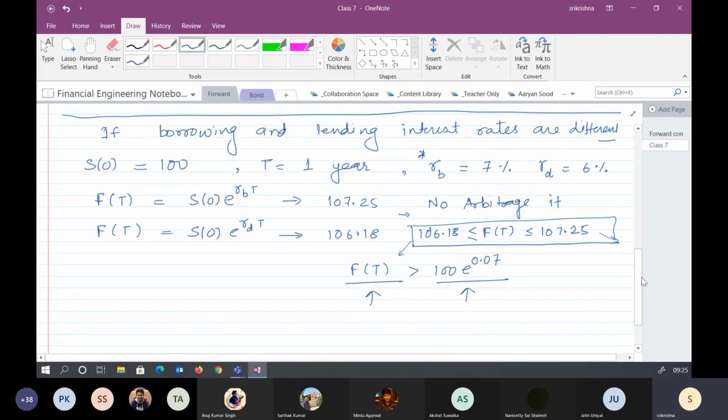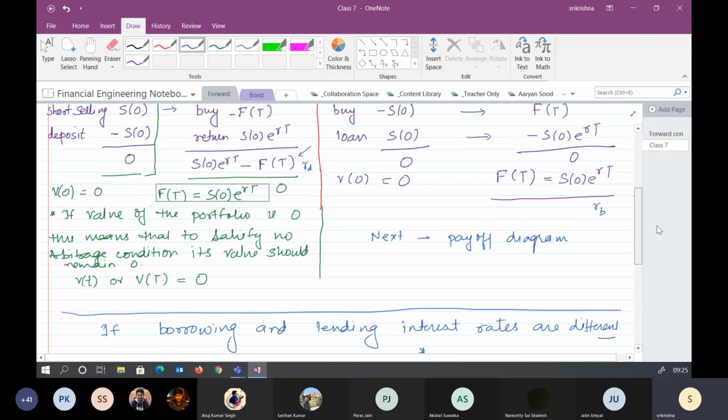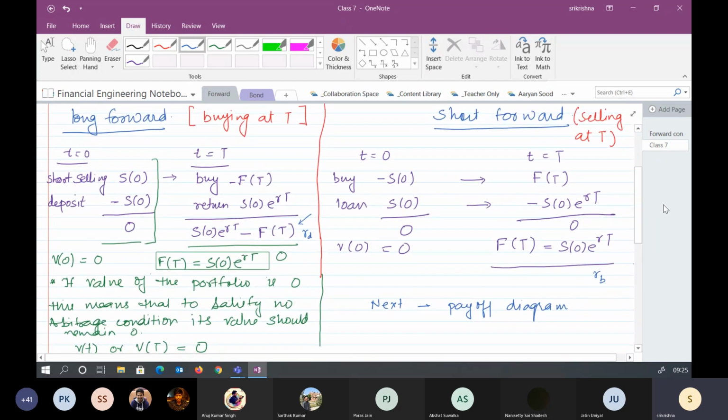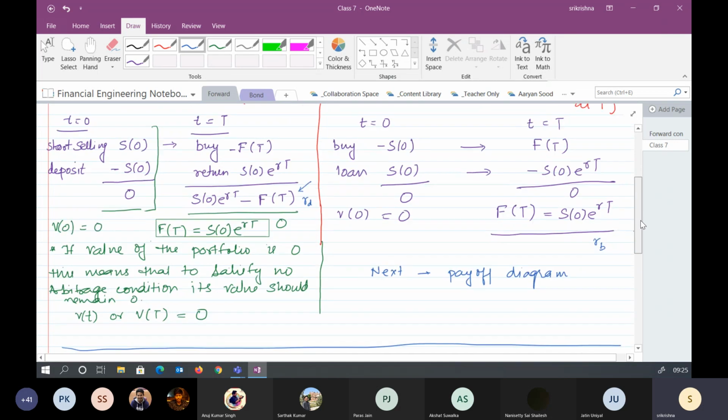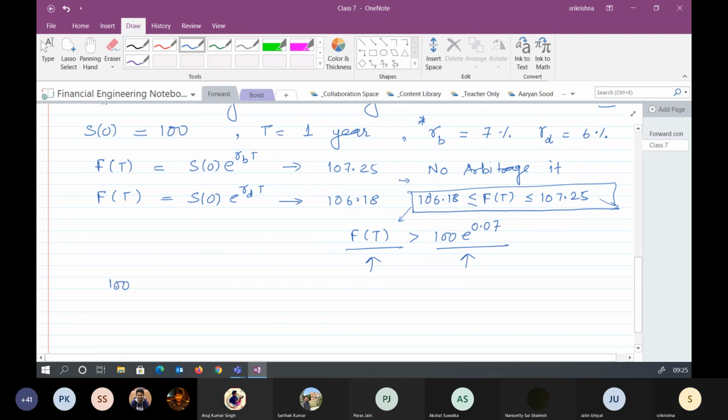Sir, what if FT is 107 and we are short selling it? Let's try. You put it here, all those values which you are looking for, 107. You try and put it there. So what you are saying is that we are doing the short selling. So I will just say that we are able to get 100 because of the short selling.